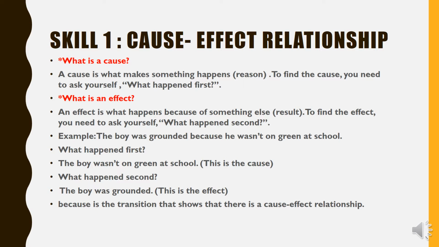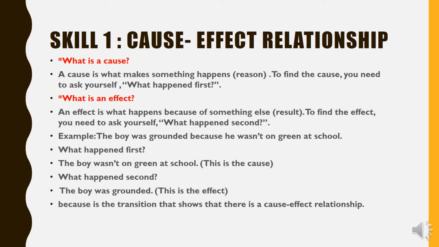Let's say for example that Jad is absent because he is sick. It means that Jad got sick first, then he was absent, so he didn't come to school because he was sick. So his sickness happened first. As we said, the cause usually happens before the effect.